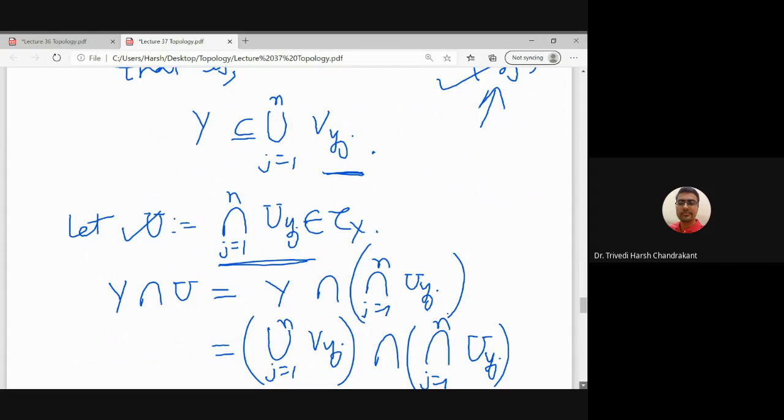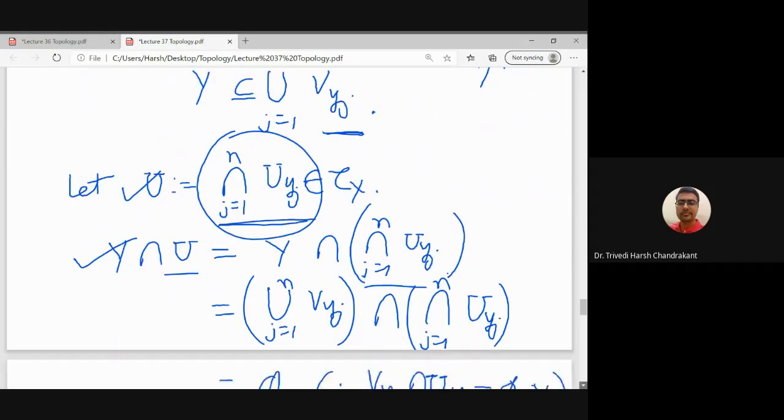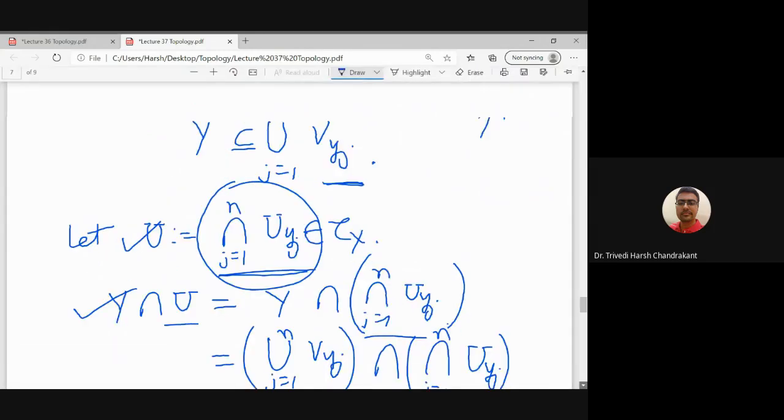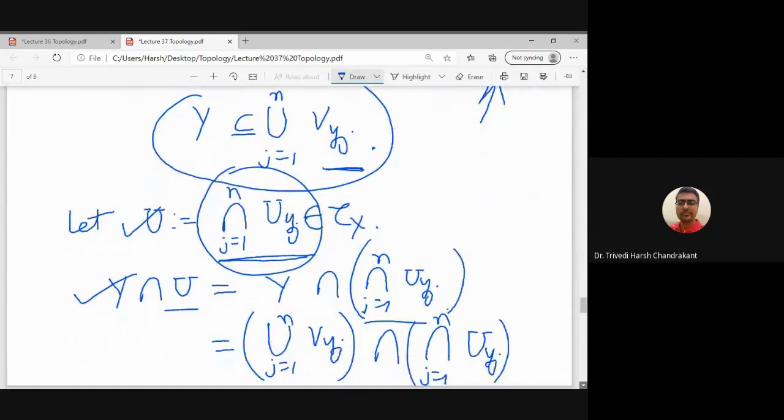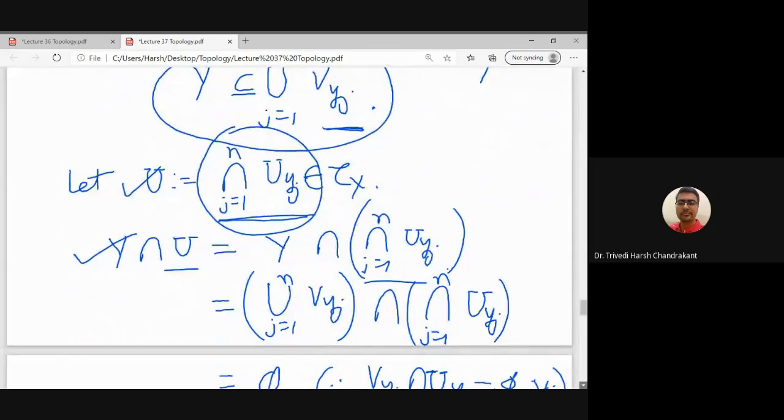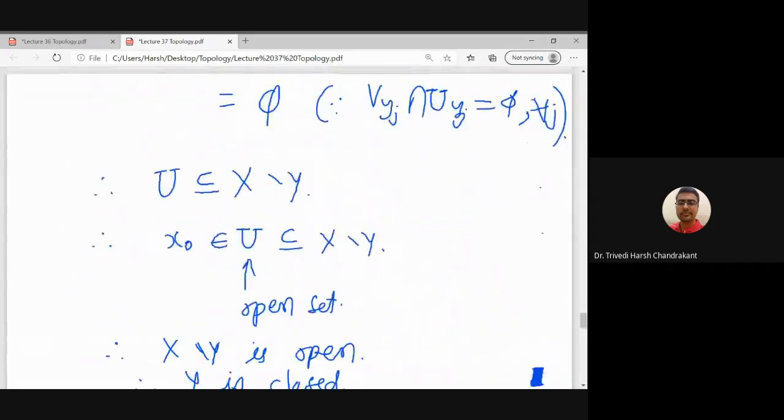So I am considering Y intersection U, and I will substitute here and use the properties of union and intersection. We know that Y is a subset of this union, so we get that this is a subset of these, and that is a null set.